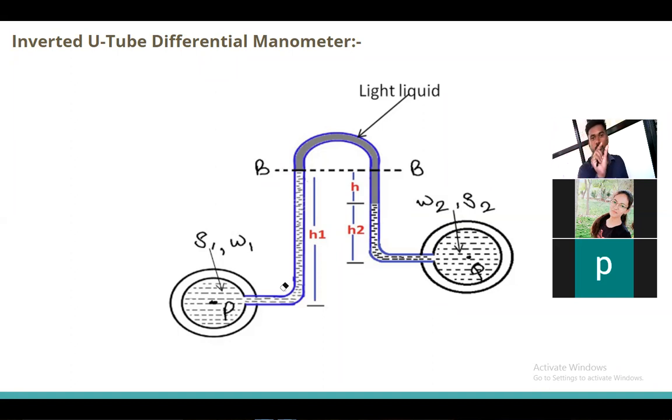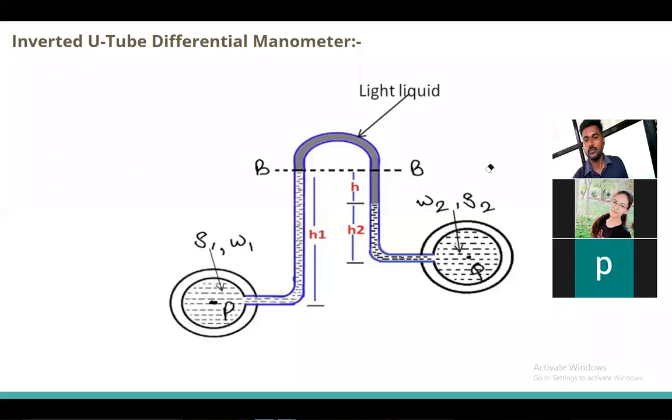In the U-tube differential manometer, heavier liquid as a manometric liquid, and in inverted U-tube differential manometer, lighter liquid as a manometric liquid. These two are very important points, confusing, and the number of times the MCQ will ask on these points.